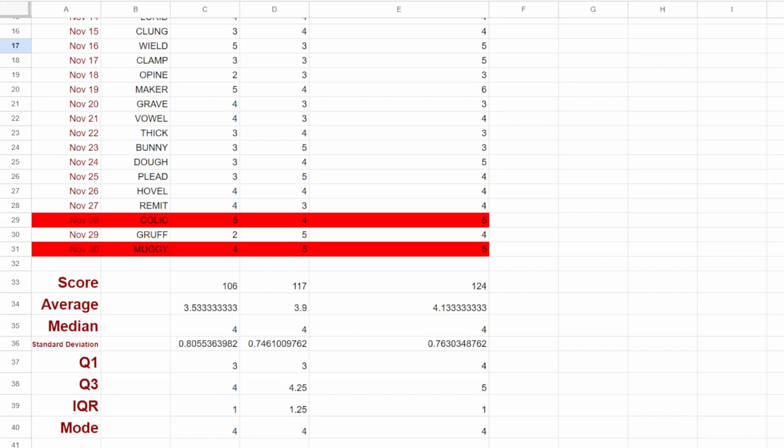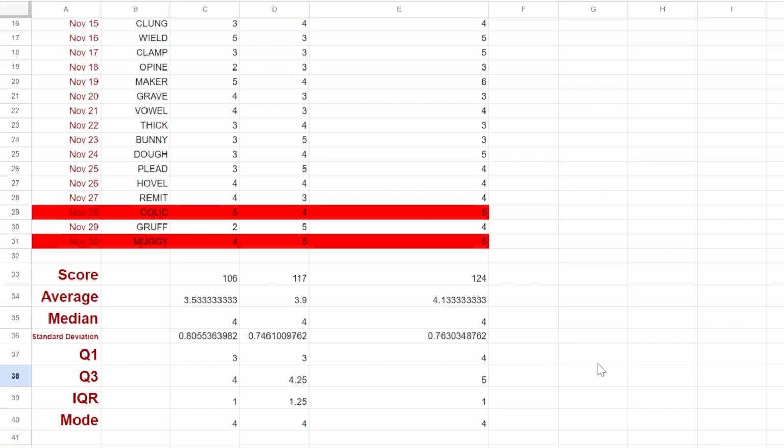IQR, 1, 1.25, 1. This is still a 1 because these are just an increment of 1 of each. So this stays at a 1. Mode, in all cases a 4. After a while, I got a mode of 4 again by just 2. Because I had 13 4s, 11 3s, so it's by a difference of 2. Last month actually was a difference of 1, where I got a mode of 3.